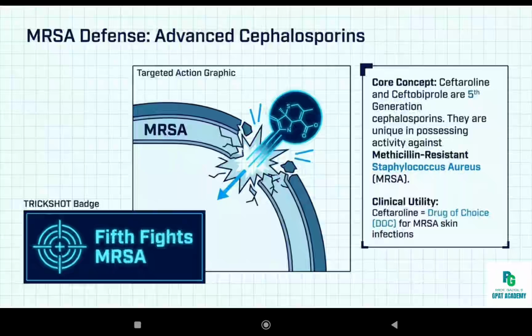Only these have activity against methicillin resistant Staph aureus, that is MRSA. First generation are gram positive active, second generation are gram positive and negative active, third generation are gram negative and positive, especially in the CNS, fourth generation are broad spectrum plus cover Pseudomonas, and fifth generation covers MRSA.